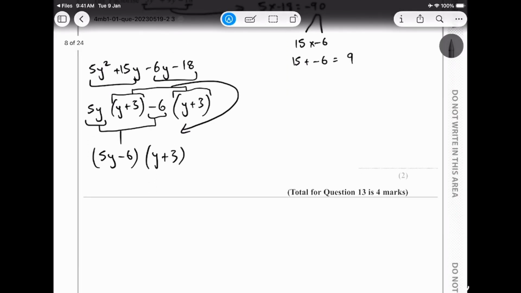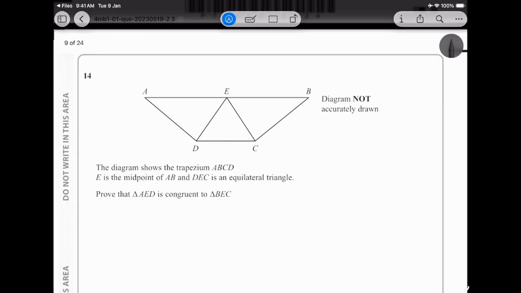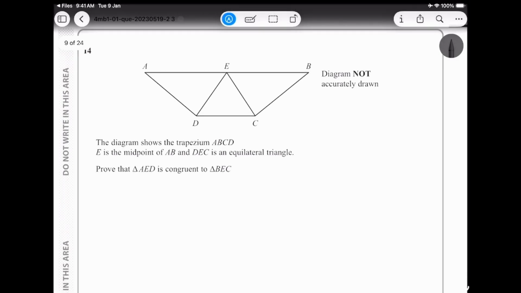Pretty simple, and you're done with the full factorization. Now let's move on to the next question. The next question says that the diagram shows trapezium ABCD. E is a midpoint of AB and DEC is an equilateral triangle. Okay, we need to prove their congruency.